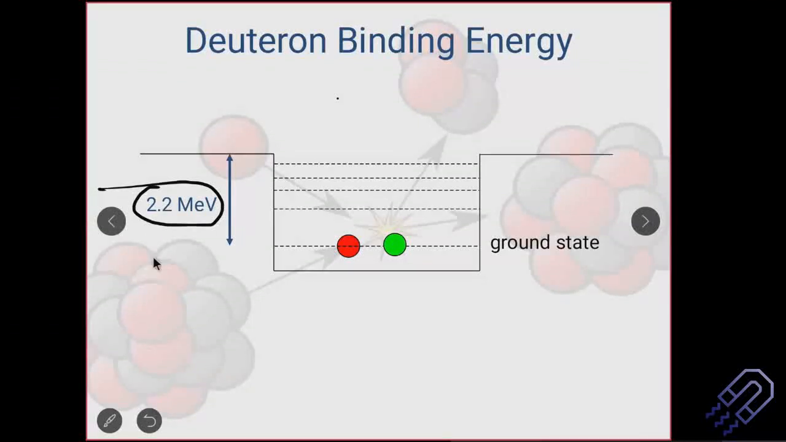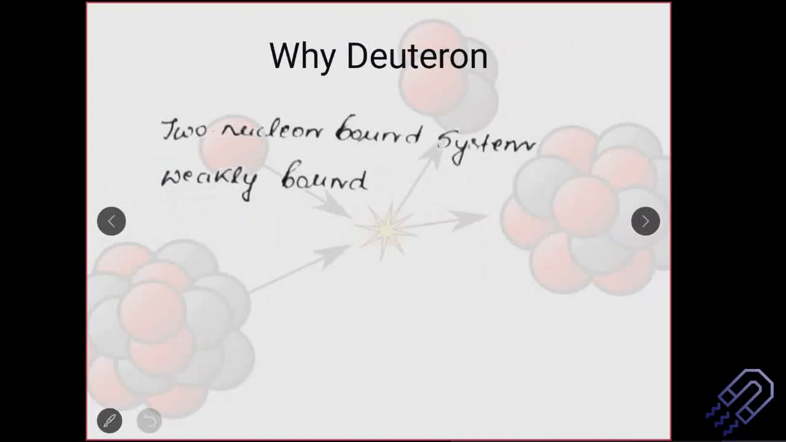In atomic and molecular physics, when you talk about electrons, you have this range as eV. But if you consider nuclear physics, this becomes MeV. So that's important. Then the question again comes, why deuteron? Why do I want to study deuteron?